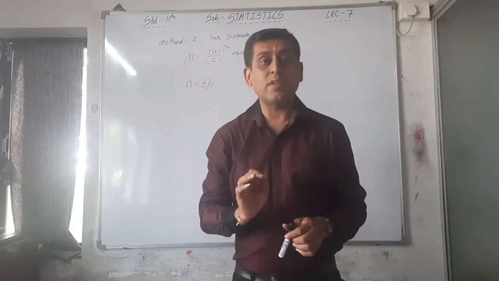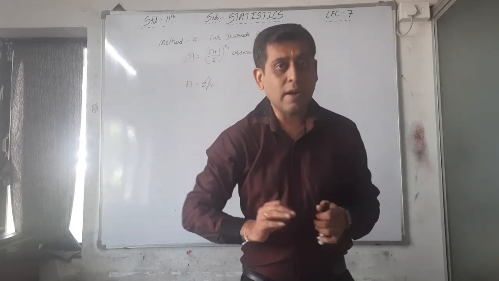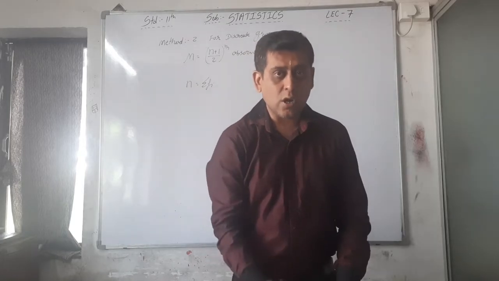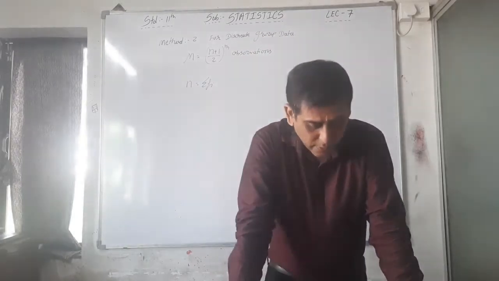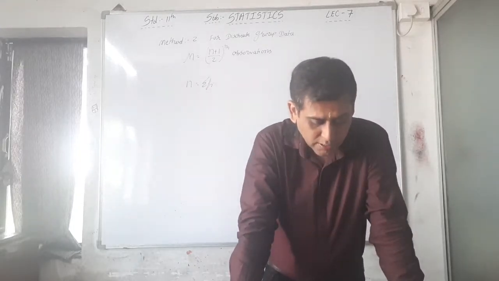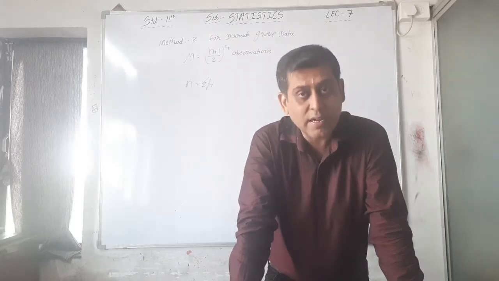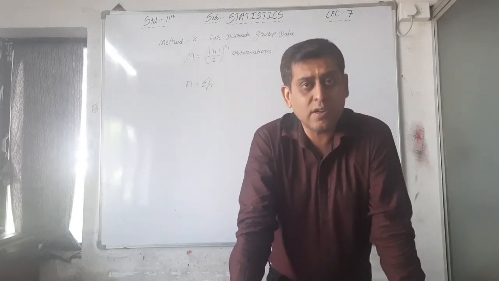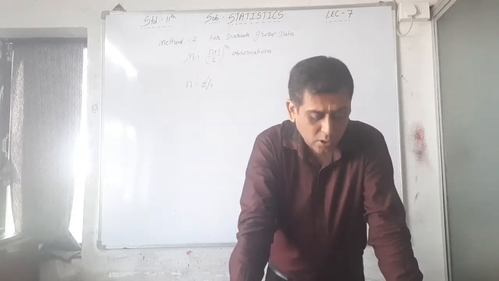Whenever frequency is given, you have to find n, that is sigma fi, the sum of all the frequencies. You have to write (n plus 1) by 2 observation, that is the frequency of that particular observation, whatever observation is given here, you have to write on the opposite side of that particular observation.